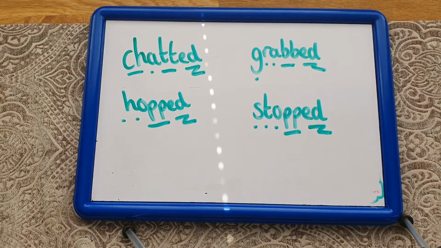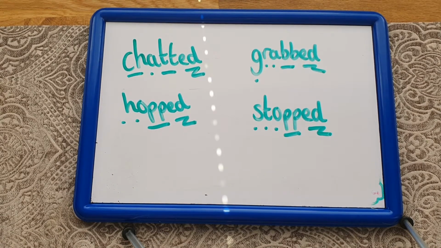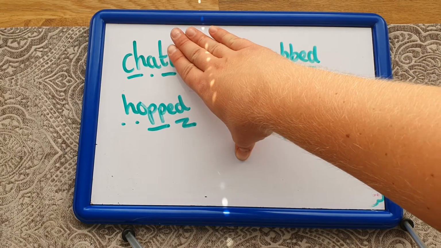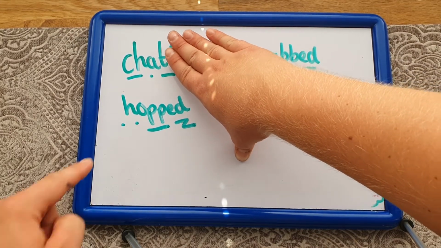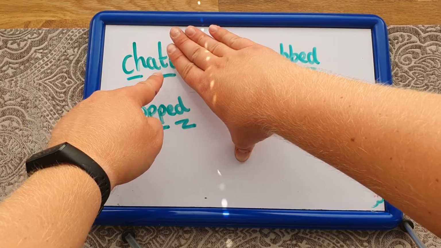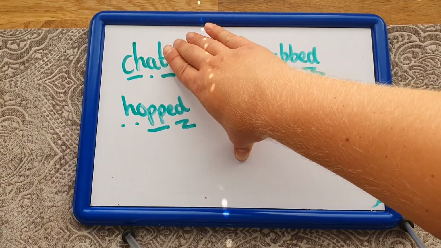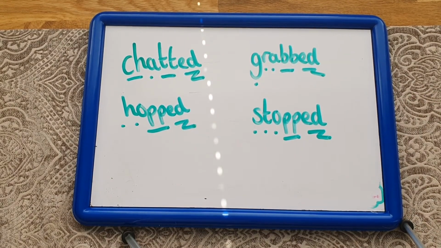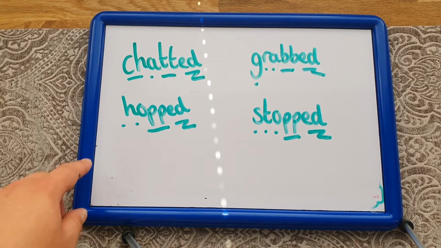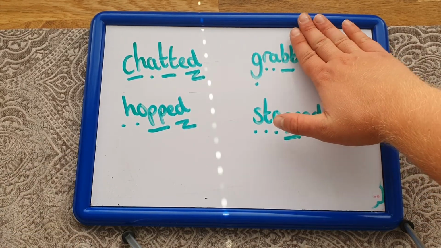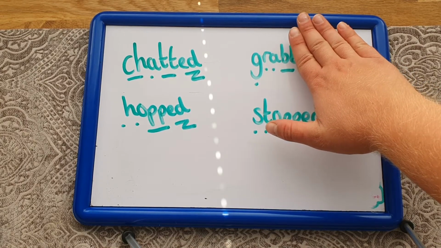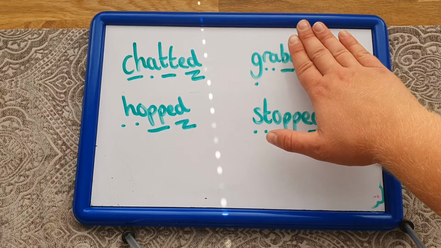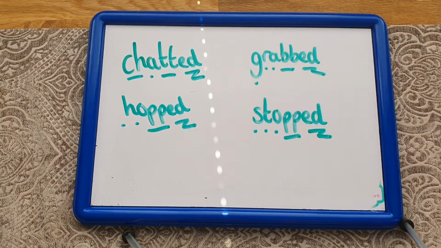And I've put a few more examples just here. So see if you can see where the root word would be. So my root word for this one would be chat. That's the main word in the present tense where I've not changed anything. And I can look at chat and see that this is my final consonant just here. And before it, there's a vowel. So what I'm going to do is I'm going to double that consonant and add an ed ending. So now it goes from chat to chat-ud. So that's the id ending sound. Okay, and it's the same for this word just here. So my root word, where I've not changed it at all, would be grab. And because my final consonant just there is a B, and I've got a vowel before it, what I'm going to do is I'm going to double that consonant and add an ed ending to it.